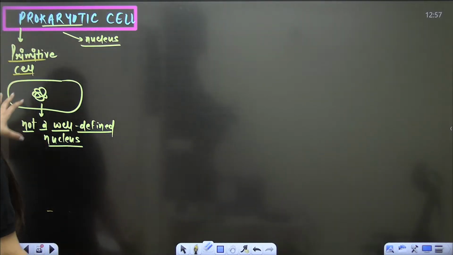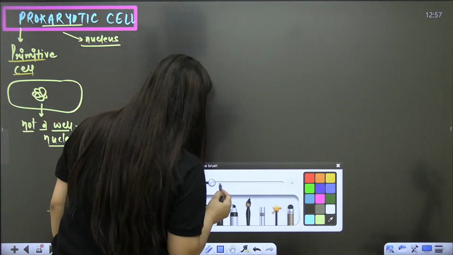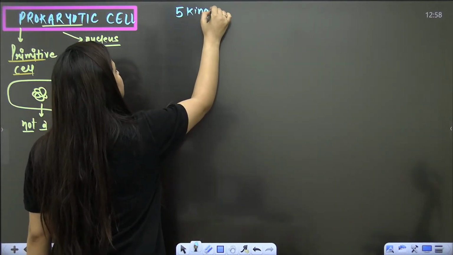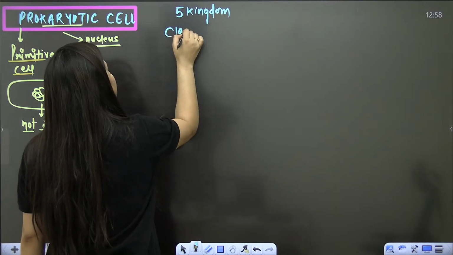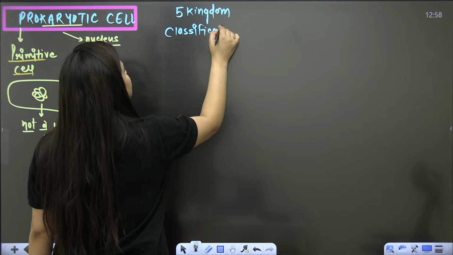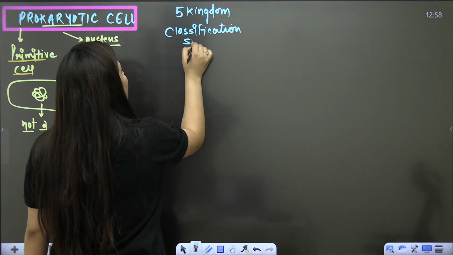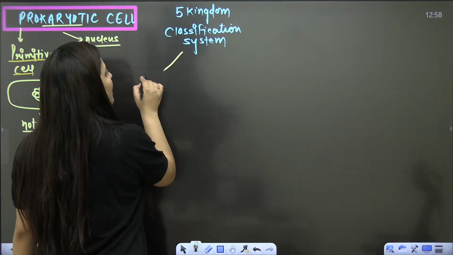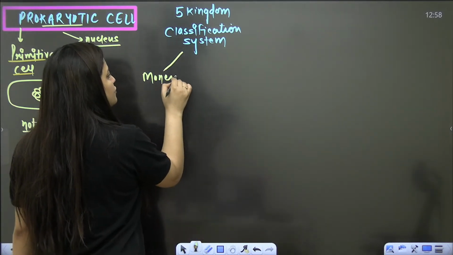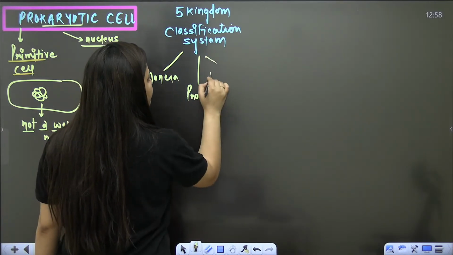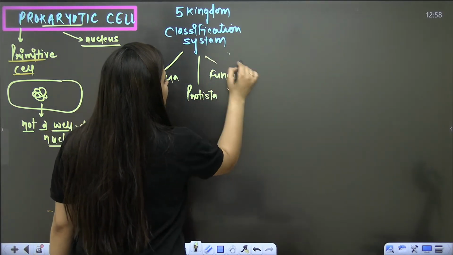Okay, so now when we talk about the prokaryotic cell, we know that there is a 5 kingdom classification system. What do we know, students? As per that 5 kingdom classification system, we have kingdom Monera, kingdom Protista, kingdom Fungi, then Plantae and Animalia.